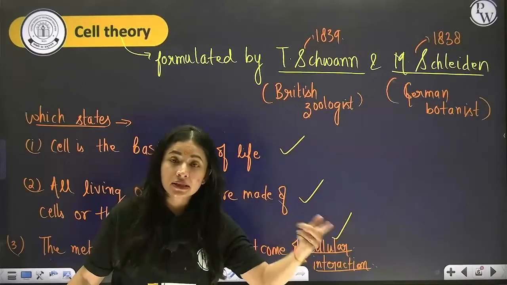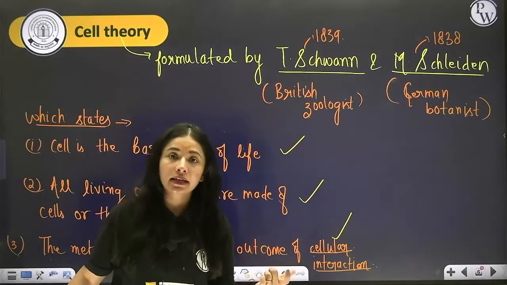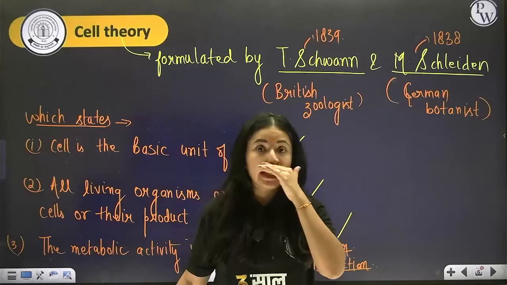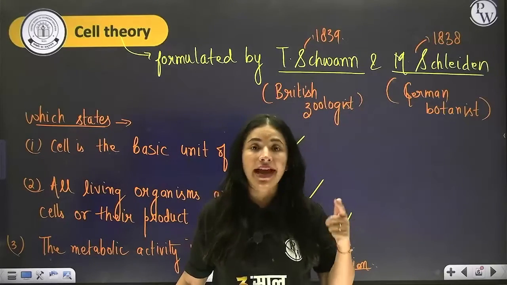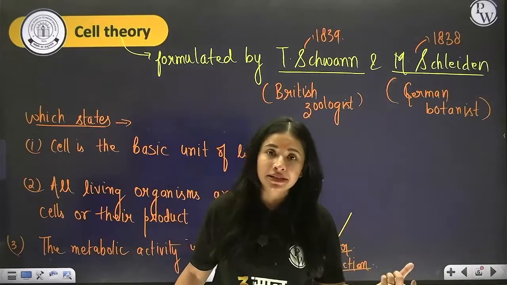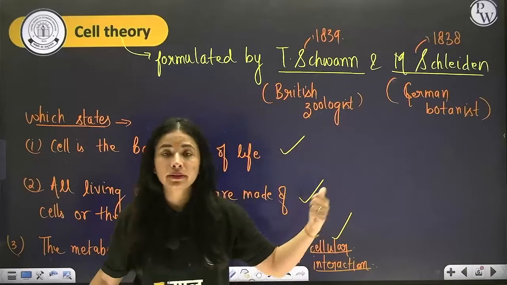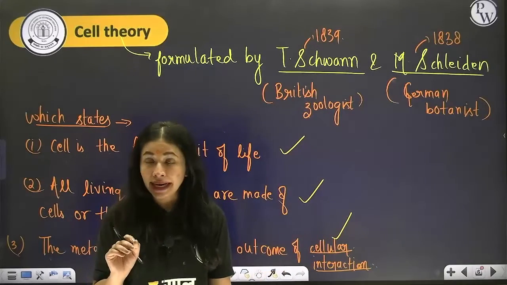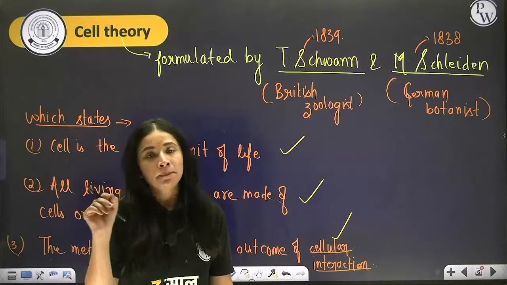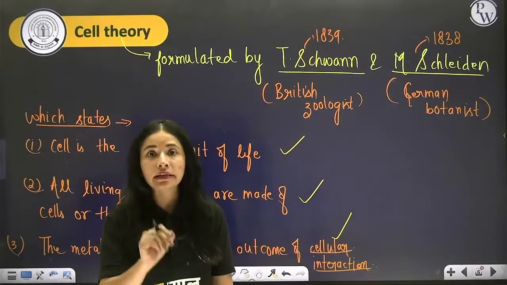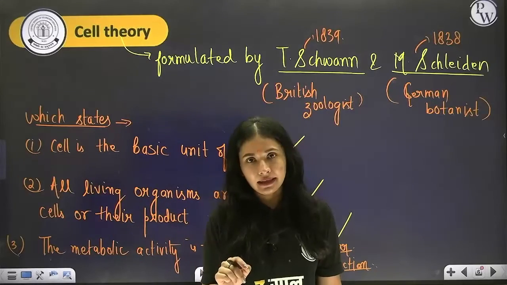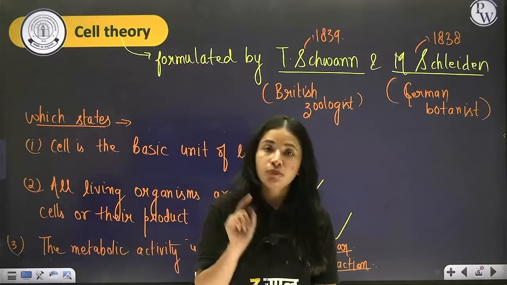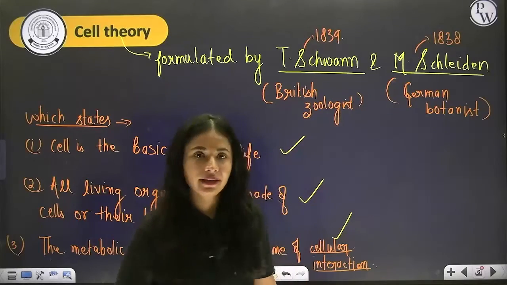If a question comes, which scientist stated that plasma membrane is the delimiting layer in animals, whereas plant cells have one more additional layer by the name cell wall? Your answer will be Theodor Schwann, right? This is very, very important. Make sure that this is also written in your notes, as it is very clearly stated in NCERT. So now I am writing it. Write along with me, right?